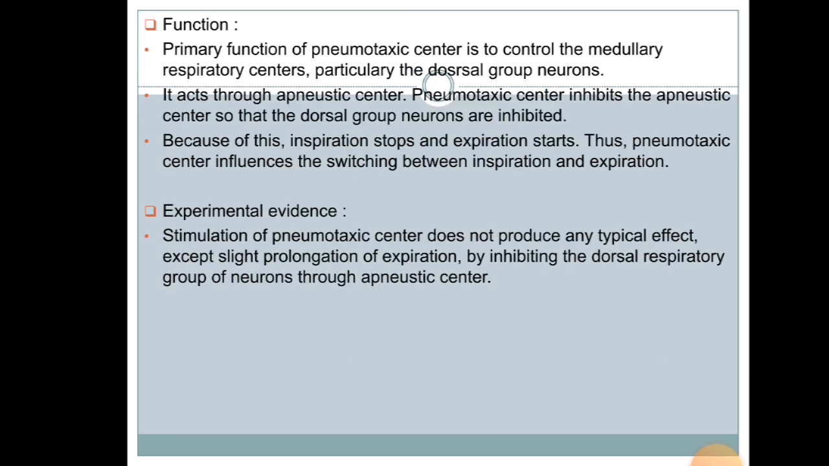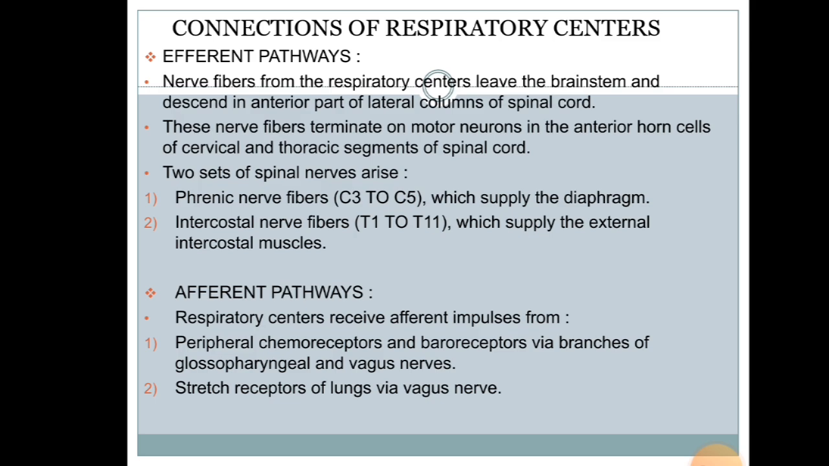The function of the pneumotaxic center is to control the medullary respiratory center, and it acts through the apneustic center. Because of this, inspiration stops and expiration starts, and the pneumotaxic center influences the switching between inspiration and expiration. So next we have the connections of the respiratory center.